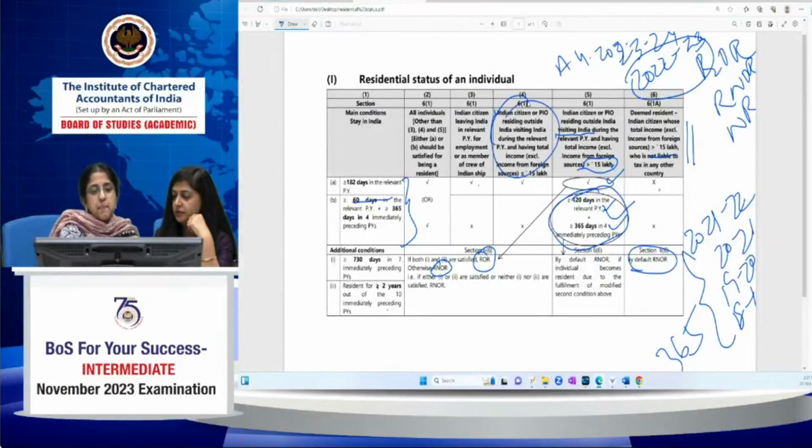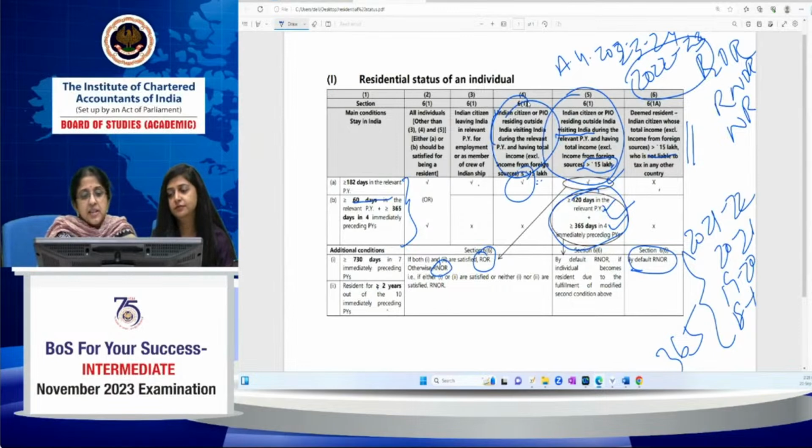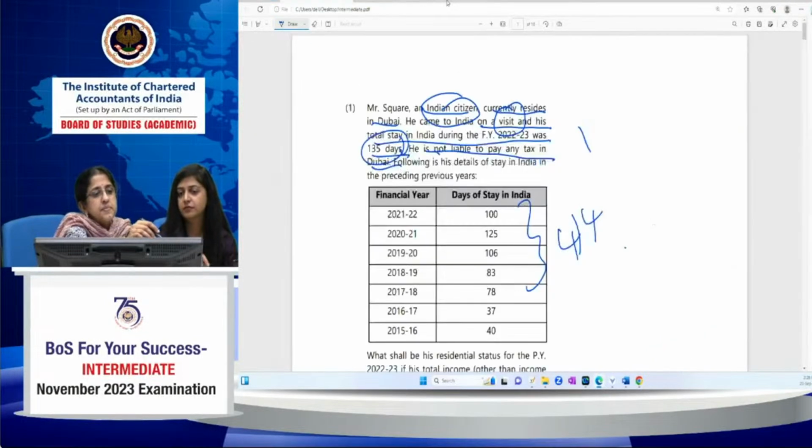Two things can apply. We haven't seen his total income as yet. Indian citizen residing outside India, visiting India during the relevant previous year. See, in the normal case, if his total income is less than or equal to 15 lakh, then only the 182-day condition will apply. If it's greater than 15 lakh, then you have to see the 182-day condition and the 120 plus 365 days condition. Now let us see what is the question.